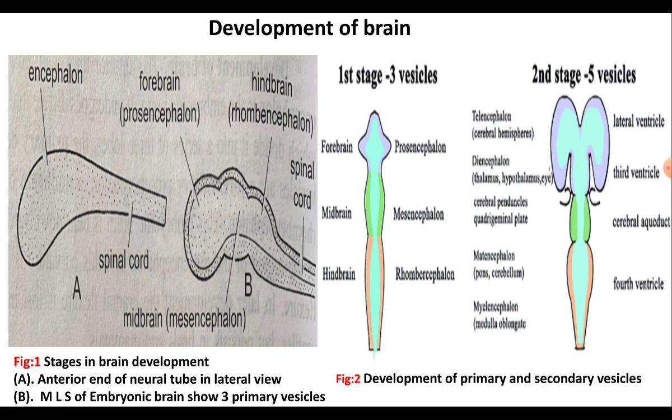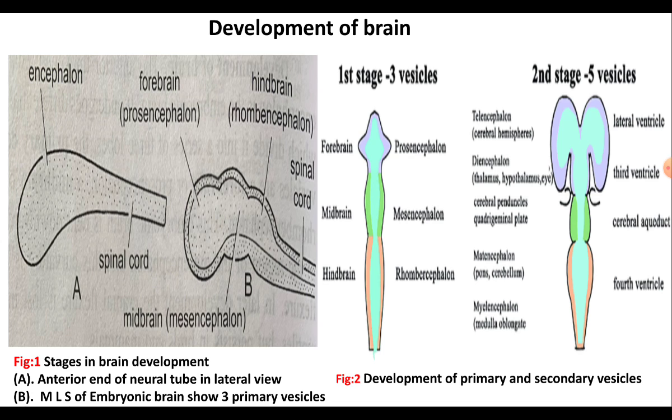As a result, the embryonic brain acquires two constrictions on the neural tube wall, which divides the brain into a series of three primary vesicles. And these primary vesicles are called the primary cerebral vesicles. And each vesicle is named according to their position.